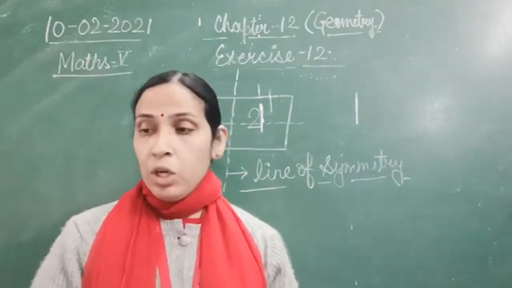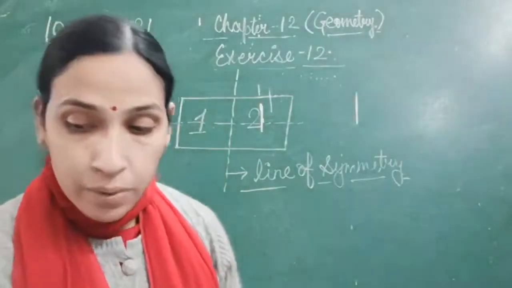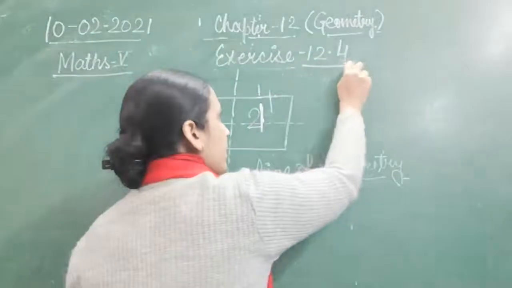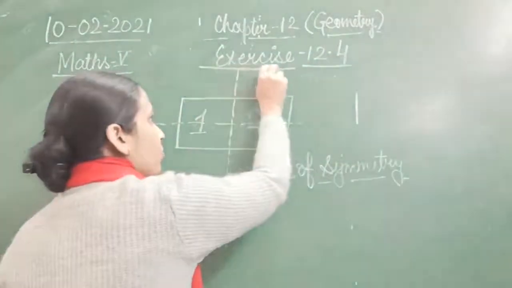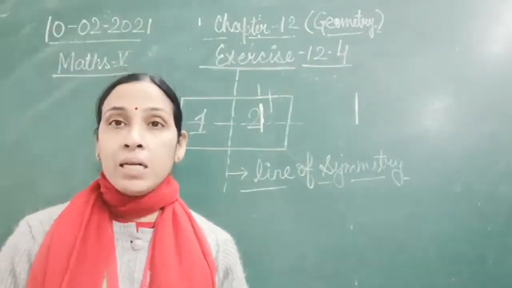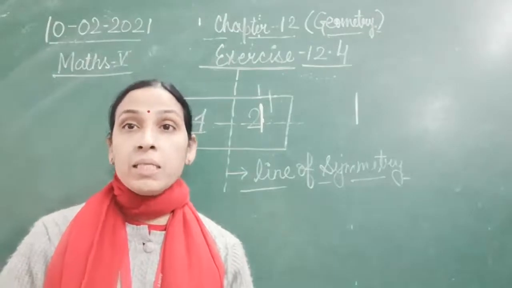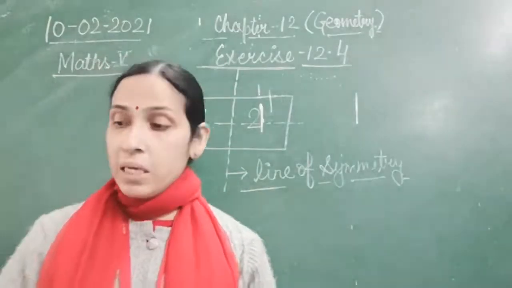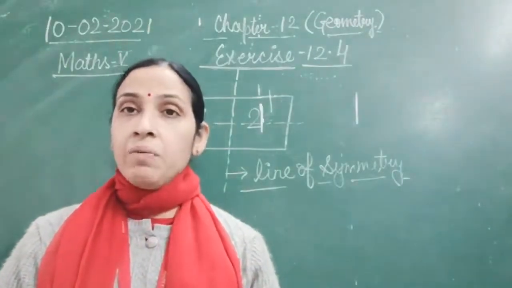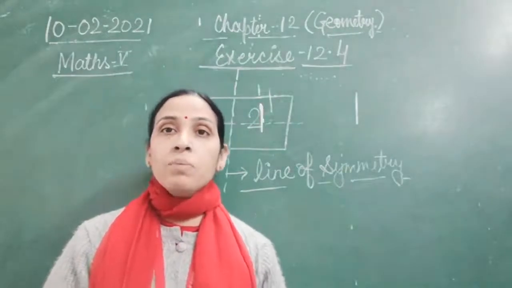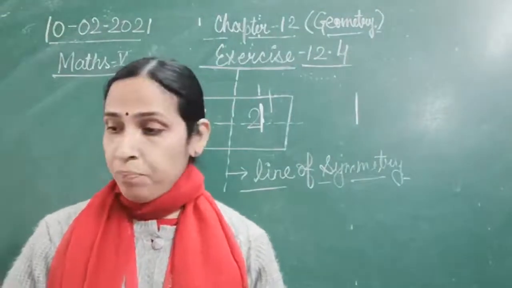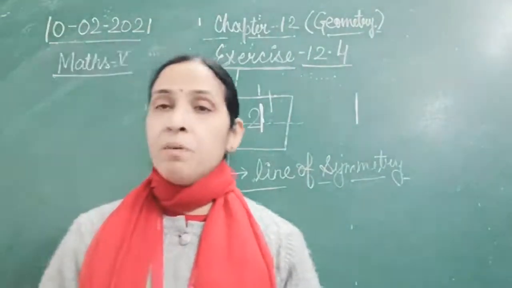We can take an ice cream cone, and again we can divide it into two equal parts. So that is exercise 12.4, which is related to your symmetry and how symmetry works. Exercise 12.4, which of the following figures are symmetrical? Question number 1 is, which of the following figures are symmetrical? A, B, C, D. You have been given different figures. You have to draw the line of symmetry in it, and then you will find out whether they are symmetrical or not.